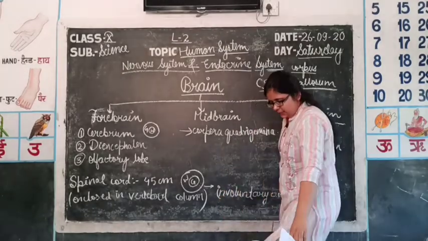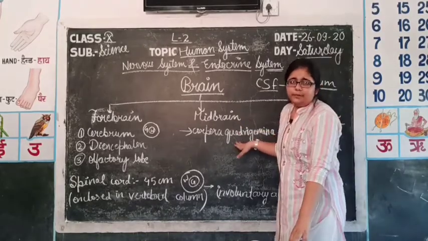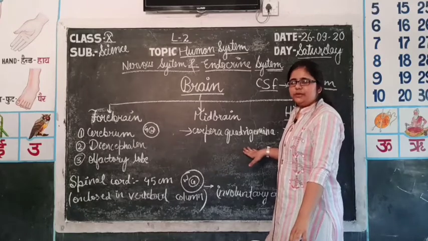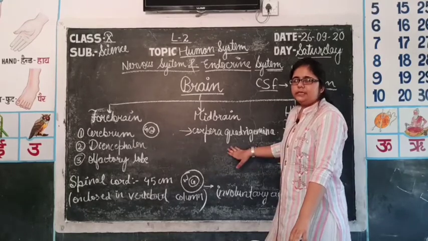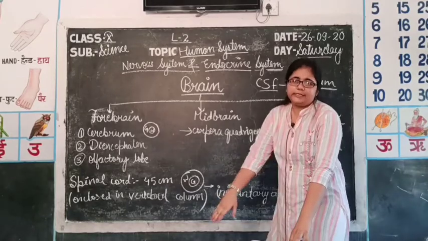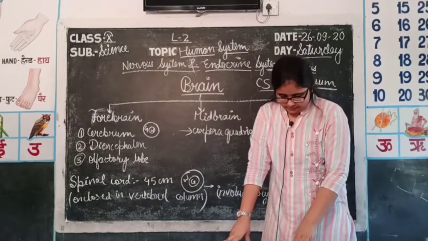Then comes the next part, that is the midbrain. The midbrain receives the auditory and visual inputs, that is, it hears and sees the surroundings. So, it is responsible for visual and auditory activities.